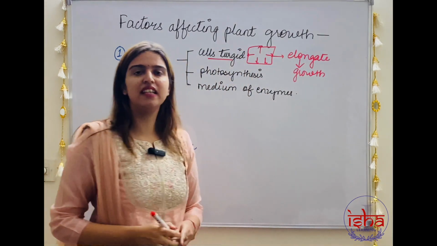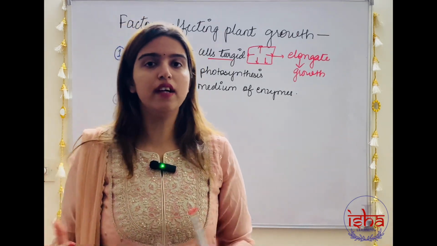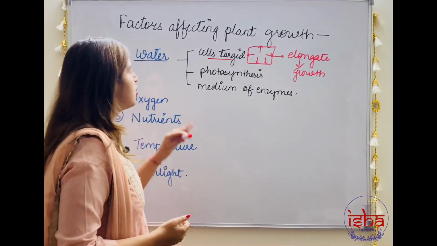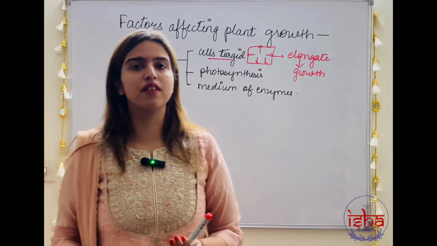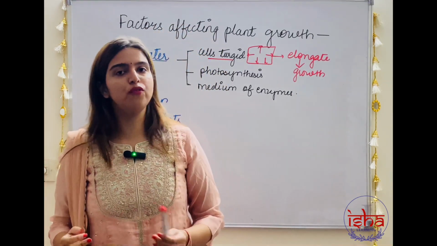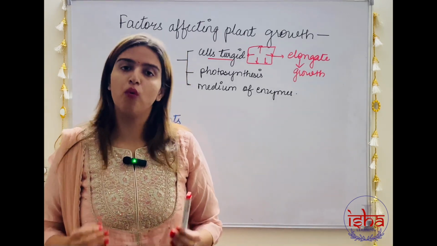Now basically the cells have a vacuole. These vacuoles store water and lead to elongation of the cell. The second function is water is an important raw material for photosynthesis. Photosynthesis is the process by which plants make their own food. This requires raw materials like carbon dioxide and water.